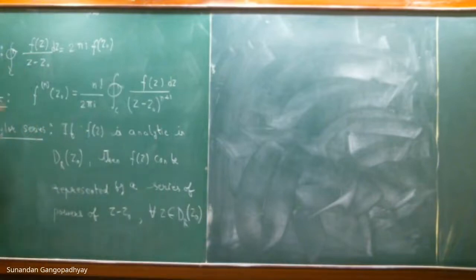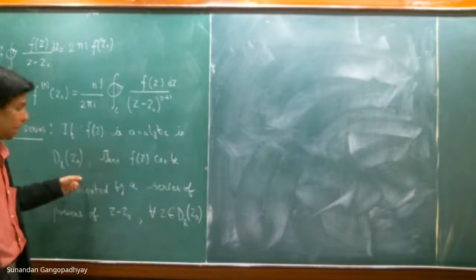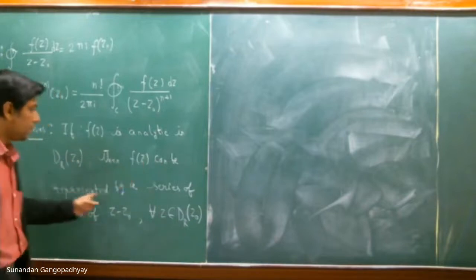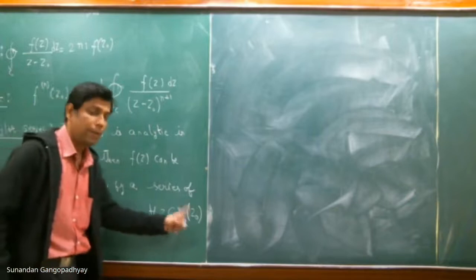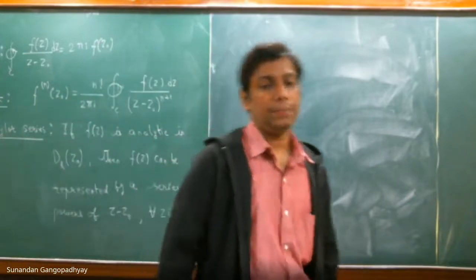So this is the statement of the Taylor series theorem. If f(z) is analytic in this region around this point z naught, then f(z) can be represented by a series of powers of z minus z naught for all the points belonging to that region.